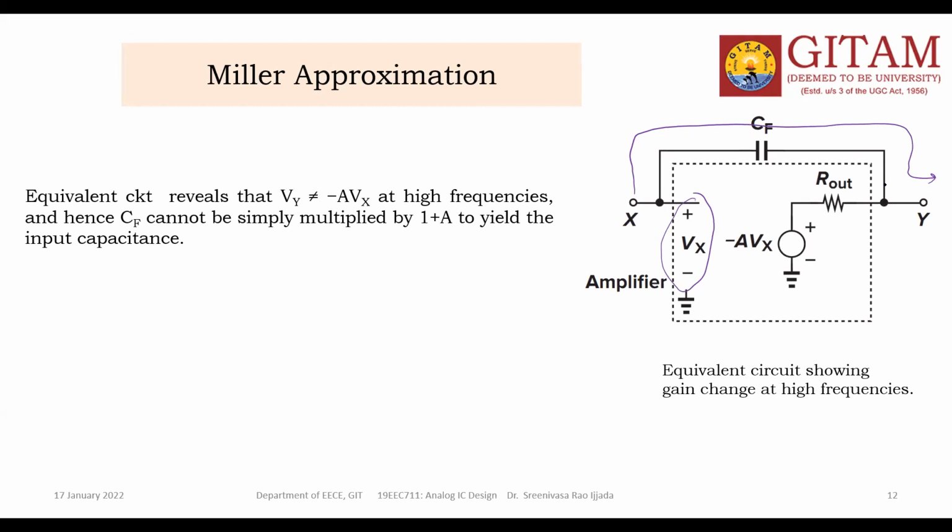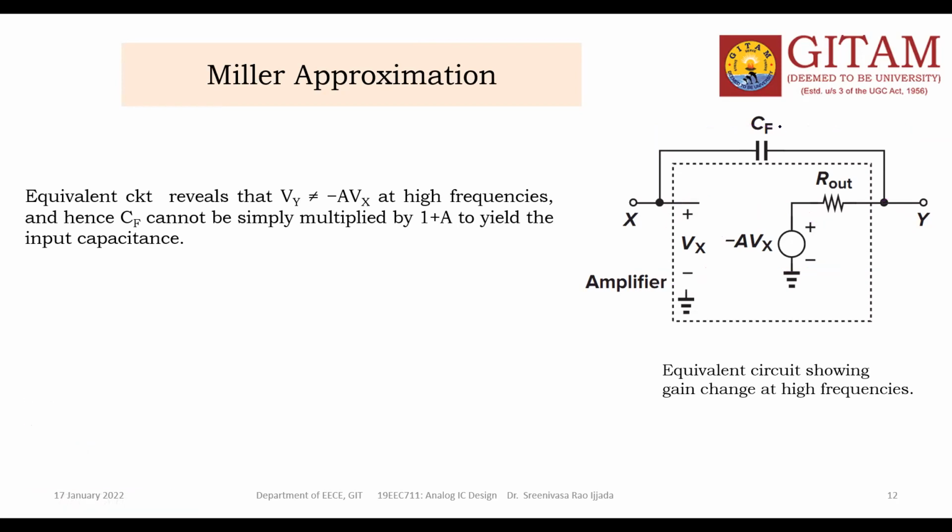From this equivalent circuit, the voltage Vy, at this node, is not equal to this voltage at high frequency. So at high frequency, Cf cannot simply be multiplied by 1 plus A to yield the input capacitance. The meaning of this statement is very simple.